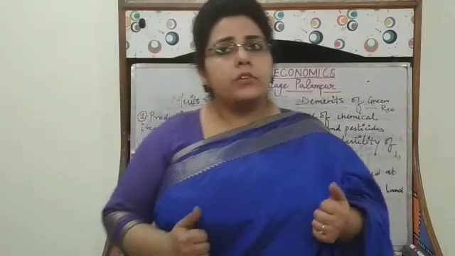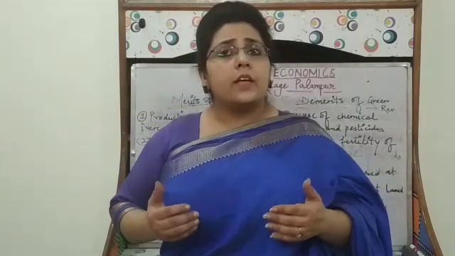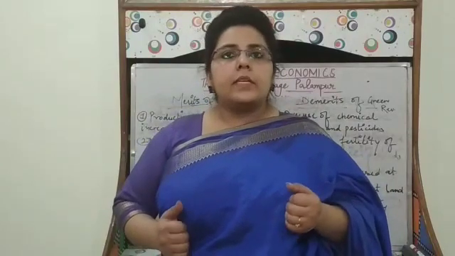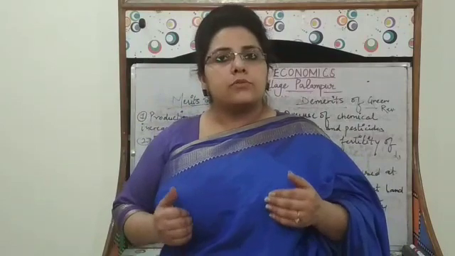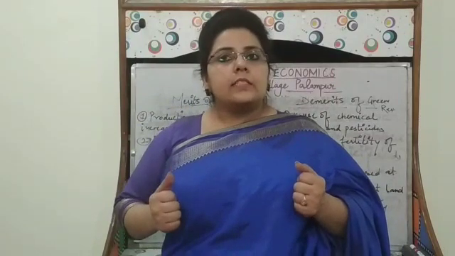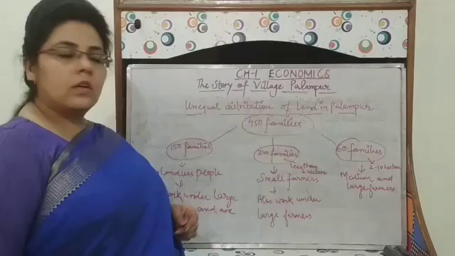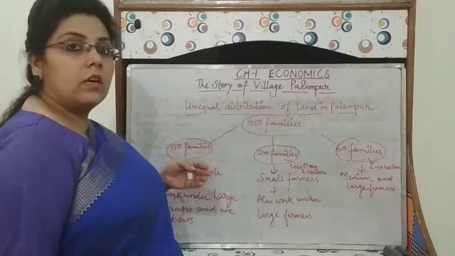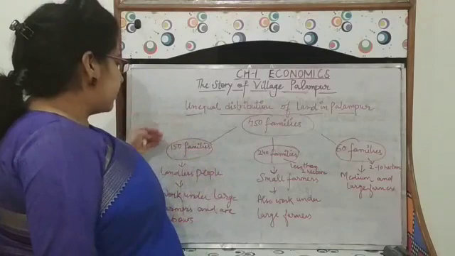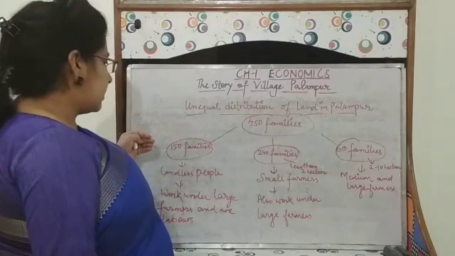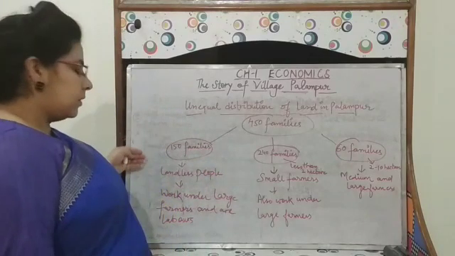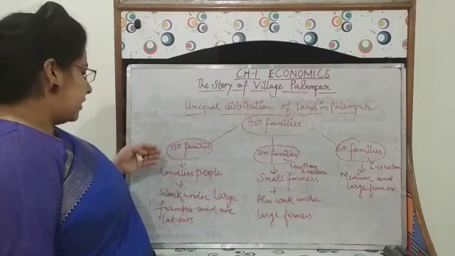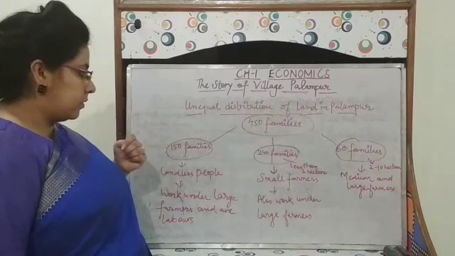As I have already told you that there are 450 families in this village, but all the families did not have the equal distribution of land. It is unequally distributed. Out of 450 families living in the village Palampur, 150 families are landless people, those who do not have any land, and they work under large farmers and are laborers.